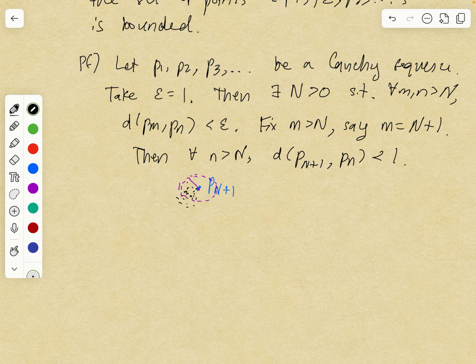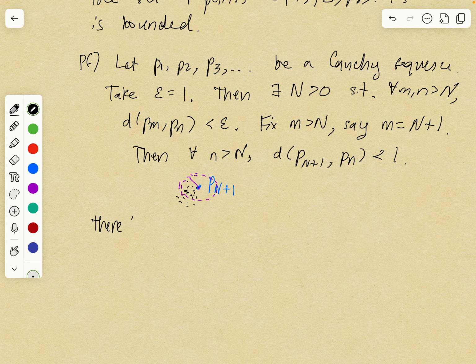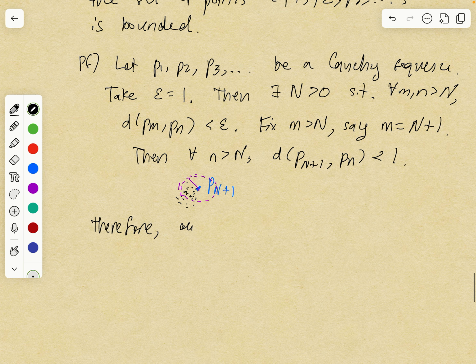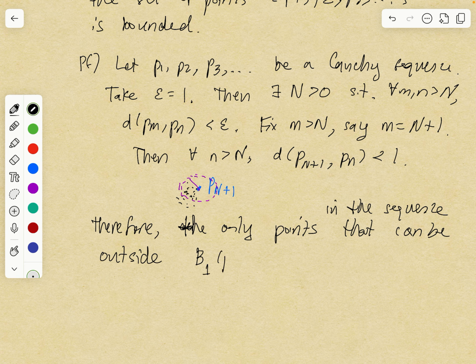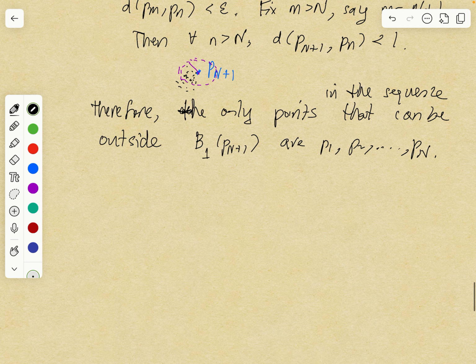They can only be the points P1 up to P sub N. Therefore, the only points in the sequence that might not be in the ball of radius 1 centered at p sub N plus 1 are p sub 1, p sub 2, up to p sub N, because you know that everything else is contained in this ball.